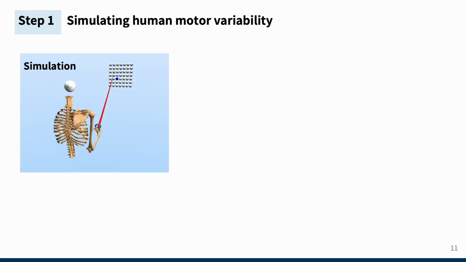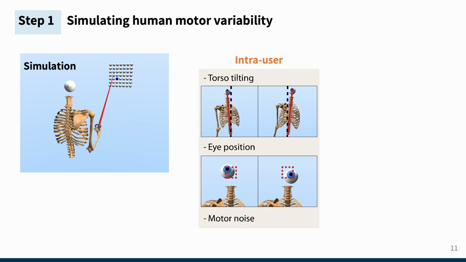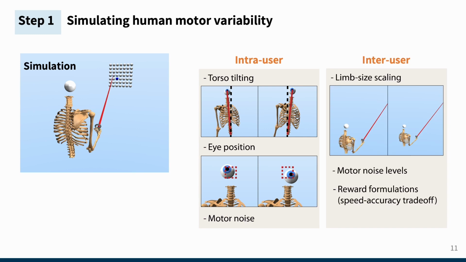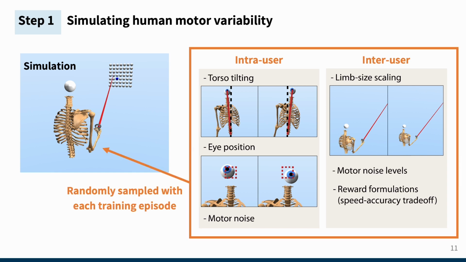We also accounted for motor variability that is present within individual human users or across different users. To simulate intra-user variability, we introduced posture shifts in each trial and noise on motor actuations. For inter-user variability, we varied a human agent's limb sizes, motor noise, and reward weight to represent different types of users. These characteristics are randomly sampled in each episode, training the agent to simulate a range of users with appropriate variability.